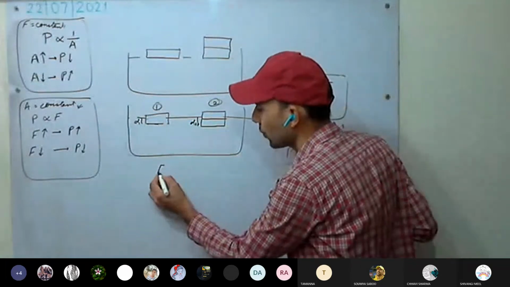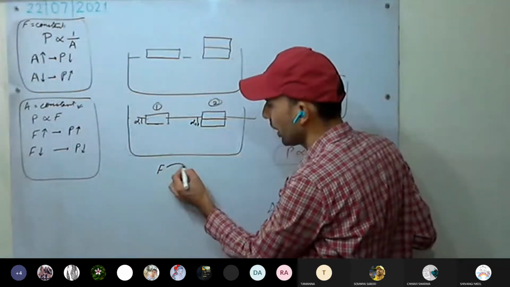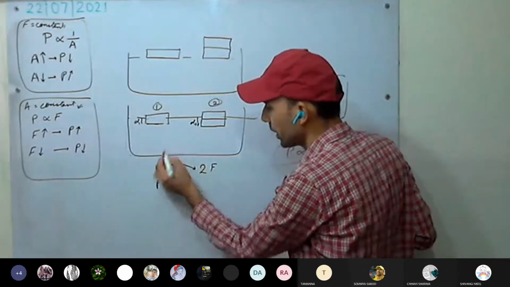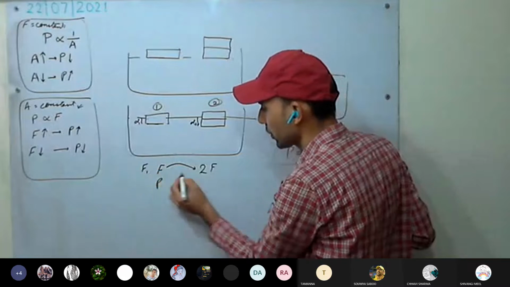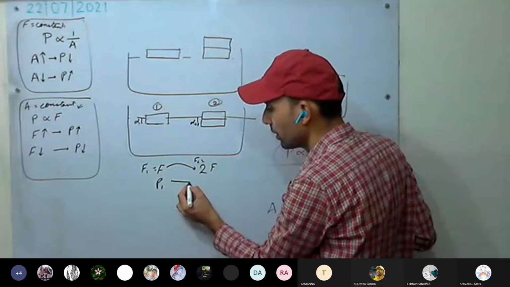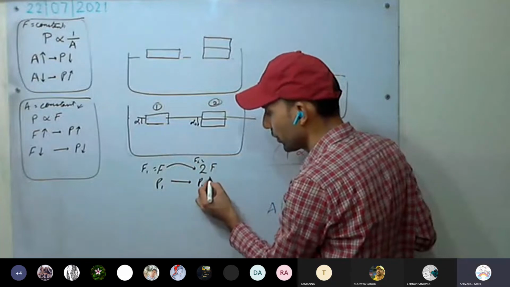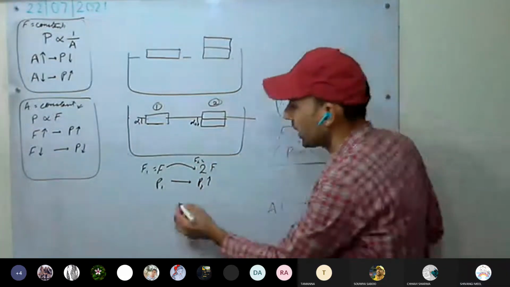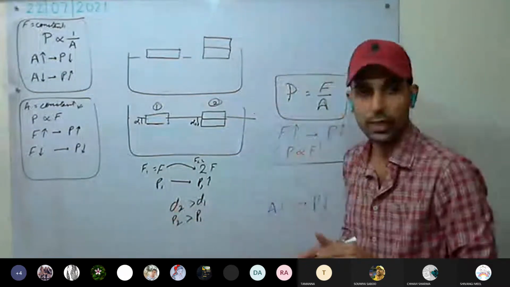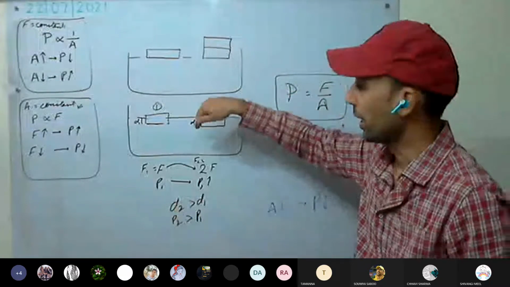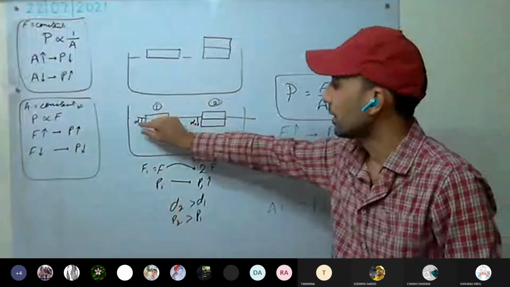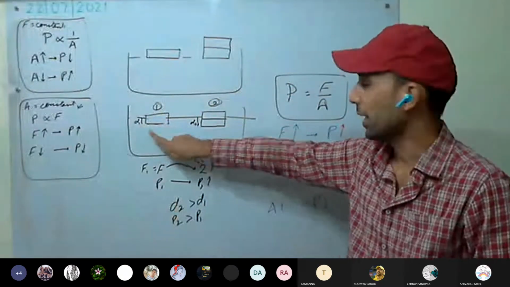So force, as we have increased from F1 to F2. Pressure in the first case, F1 equal to F, F2 equal to 2F, we have doubled the force. So pressure will increase. P2 will be more than P1. So D2 is greater than D1. It means P2 is greater than P1. So as we are increasing the force, pressure increases.